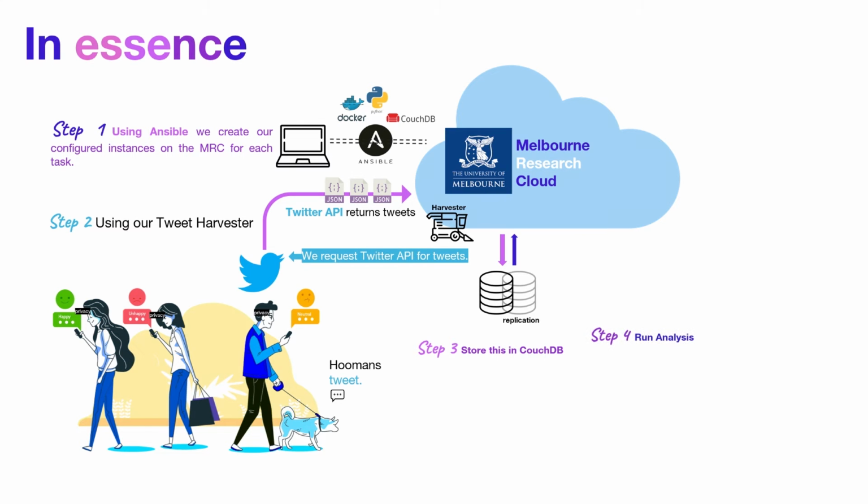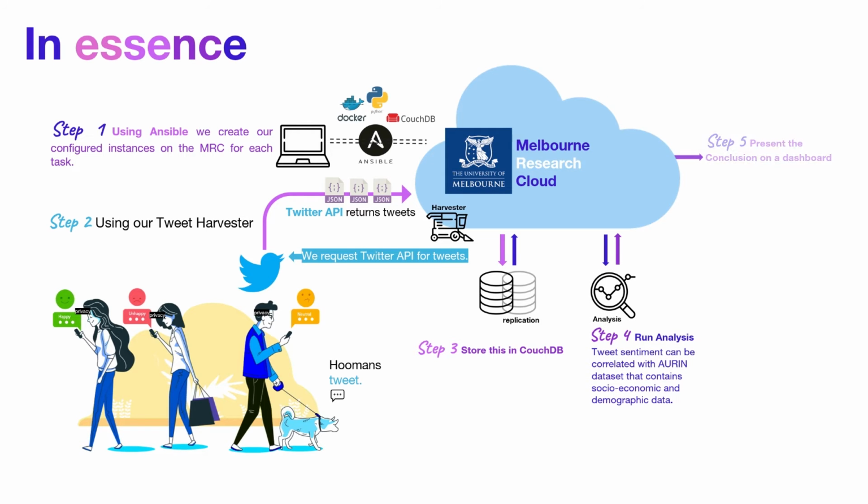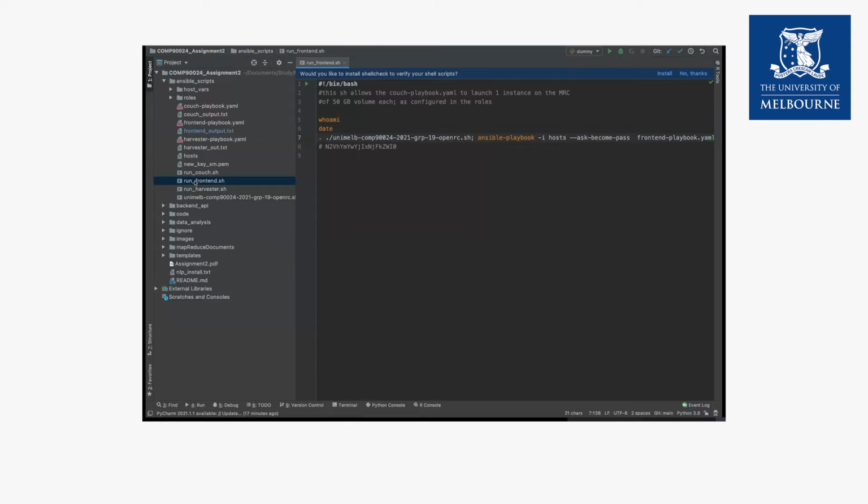Step 4, which involves analysis, where we try mapping the data from an origin data set to the data that we have collected and try to draw some relations, which we depict in the final step of our entire process, the dashboard. We'll start with the Ansible playbooks.